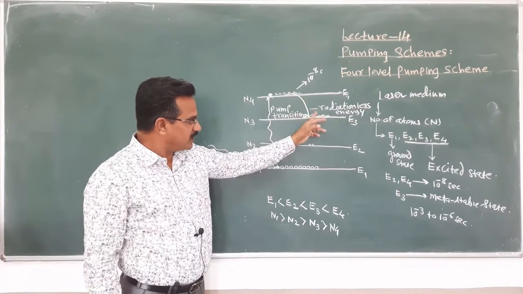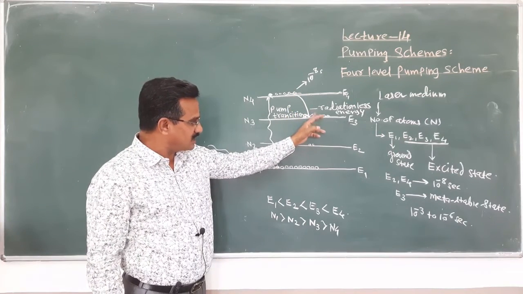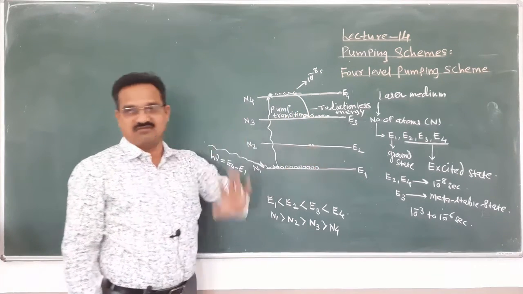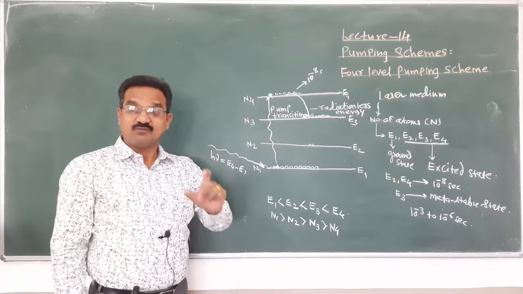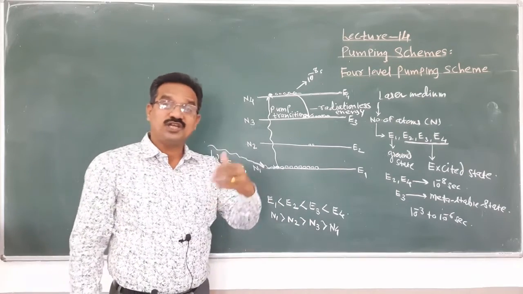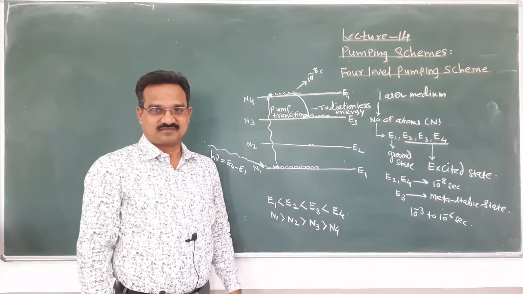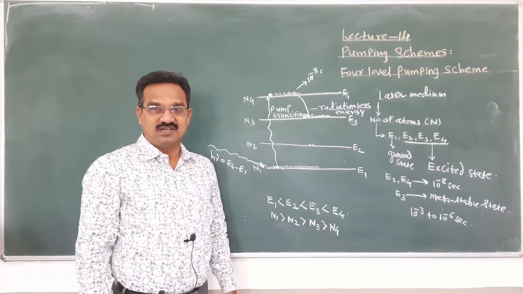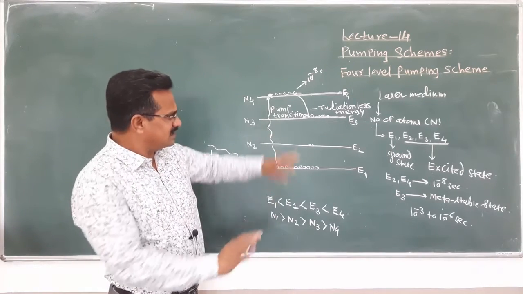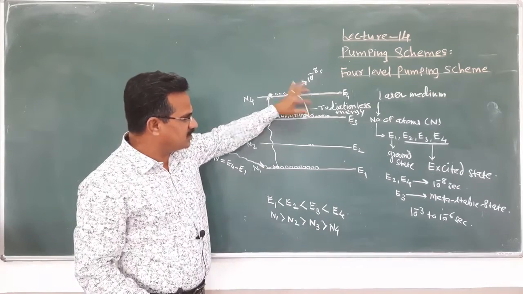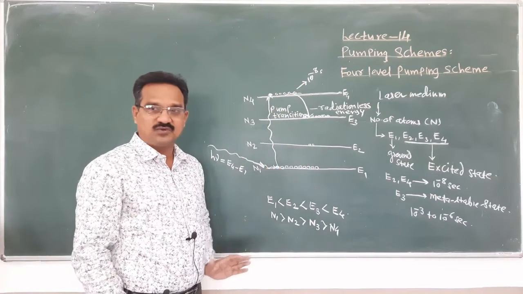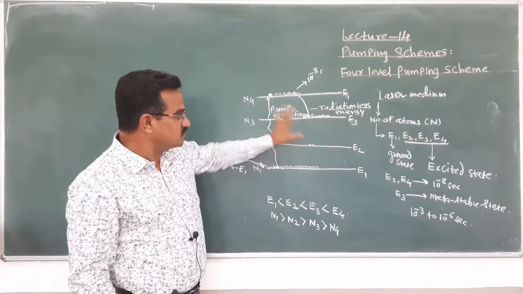And if the number of atoms in this energy level is large as compared to this energy level, at that time we can say that population inversion occurs. At this stage, the number of atoms present in E3 is large as compared to E2. Population inversion occurs.